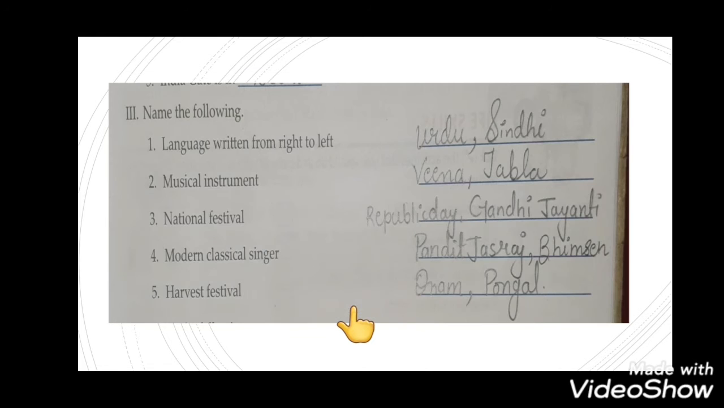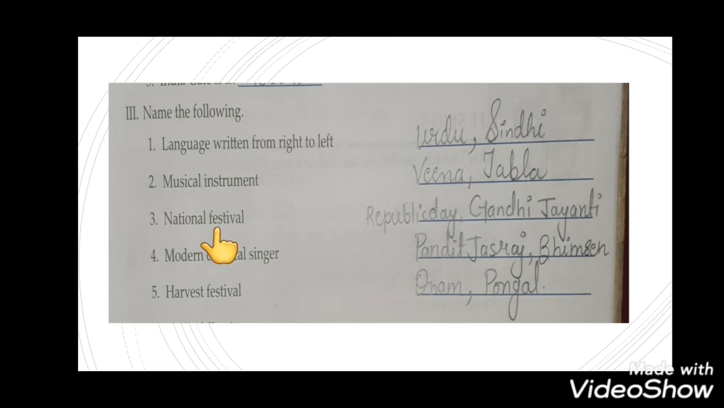Now students, we will see the next. Name the following. Here we have to give two examples of each of them. Okay. Language written from right to left. Which language is written from right to left? Urdu and Sindhi. Musical instrument: veena, tabla. You can also write violin, Casio or something. You can write any musical instrument.